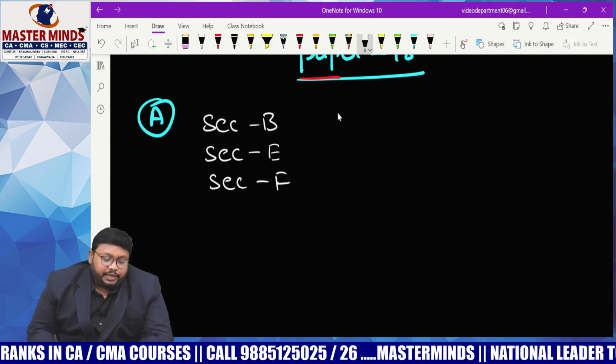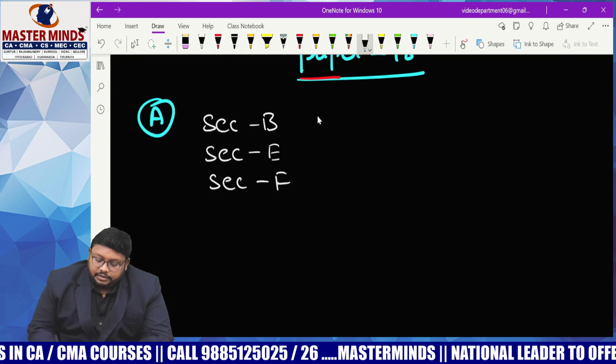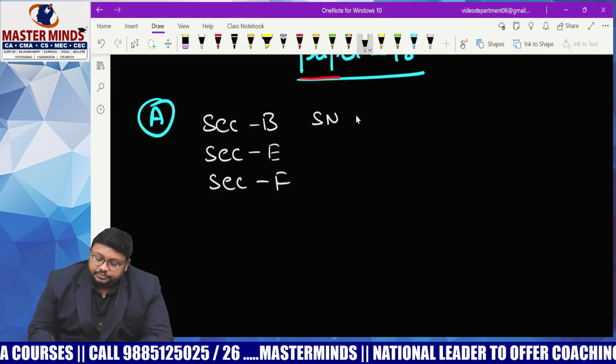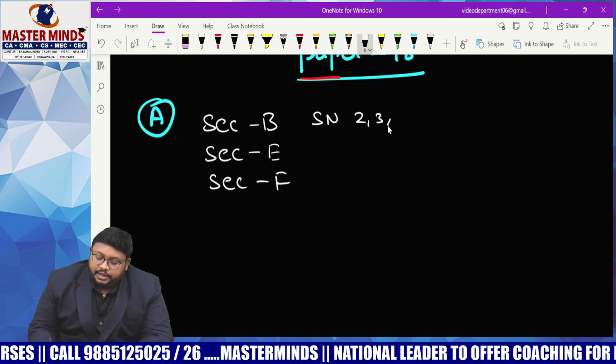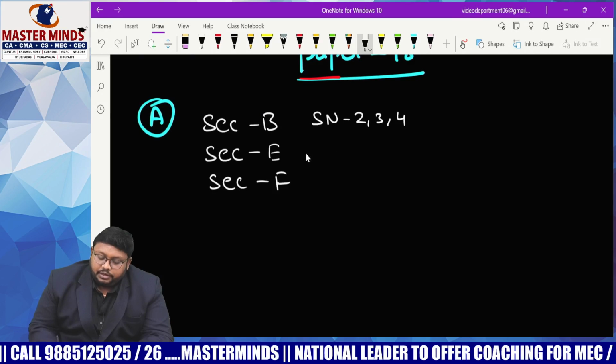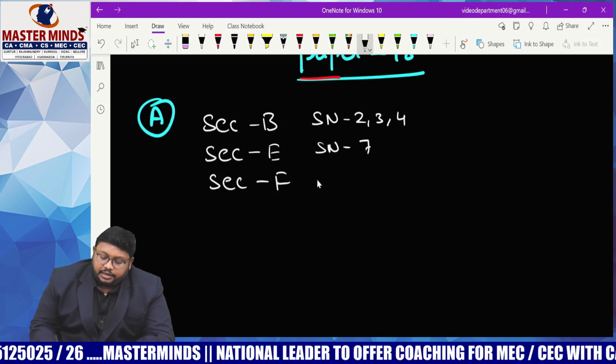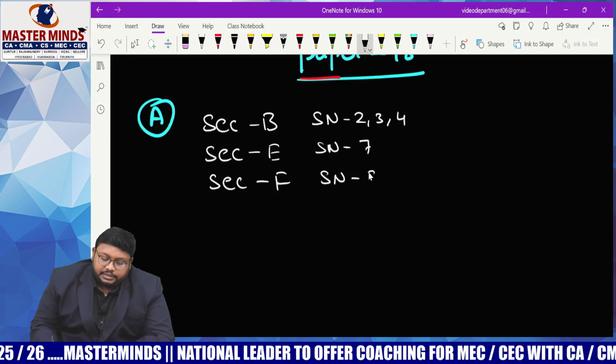Section B is nothing but it carries study notes 2, 3 and 4, and section E is study note number 7 and section F is study note number 8.